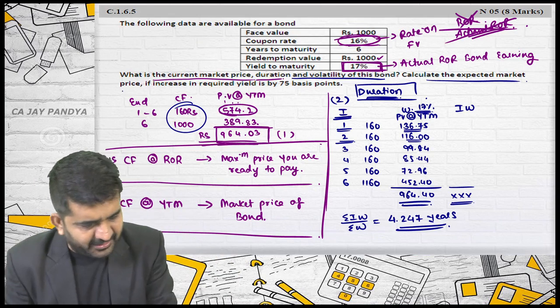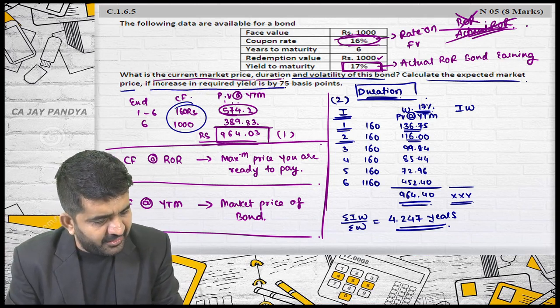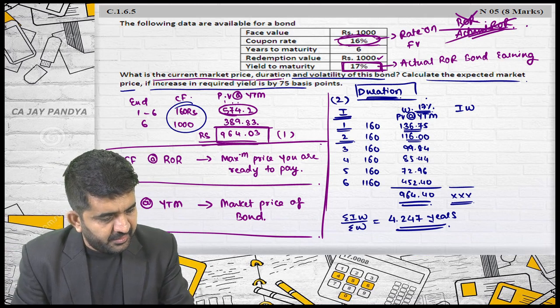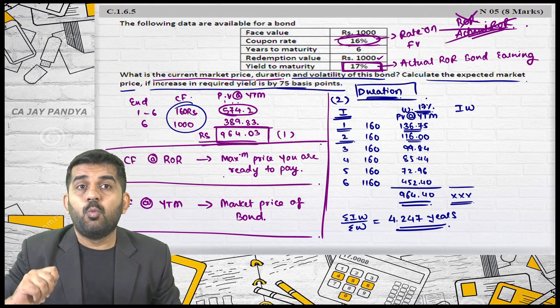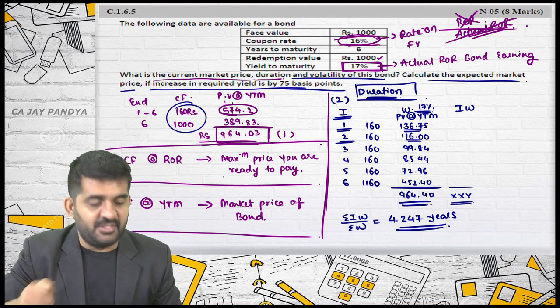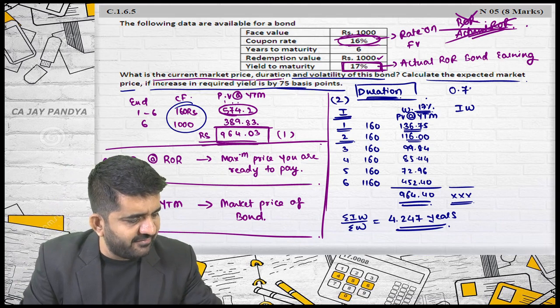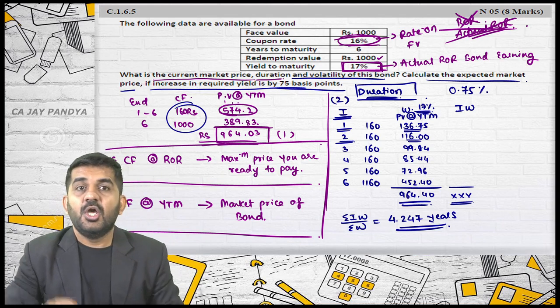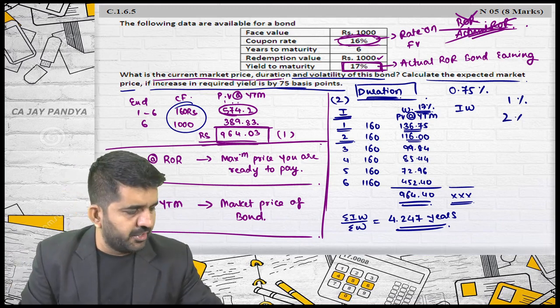Calculate the expected market price if the increase in required yield is by 75 basis points. So you want to increase your yield by 75 basis points, which is 0.75 percentage. 100 basis points is 1 percentage. 200 basis points is 2 percentage.